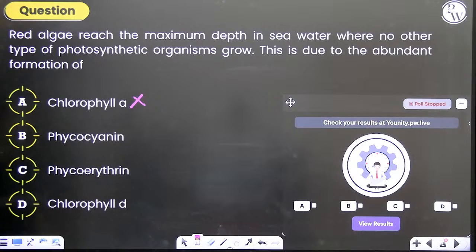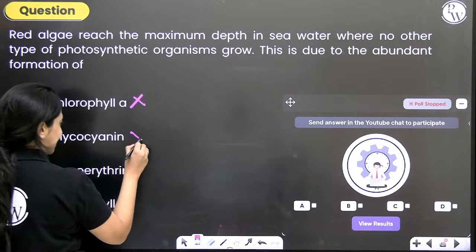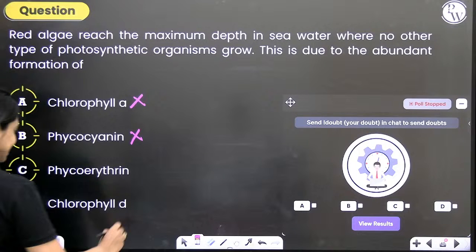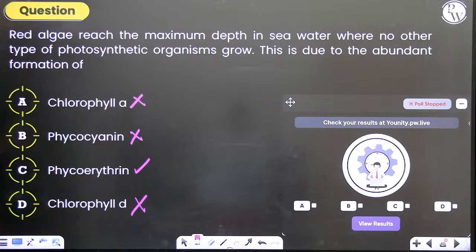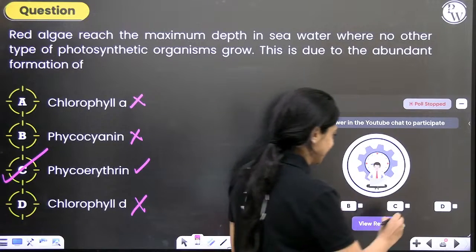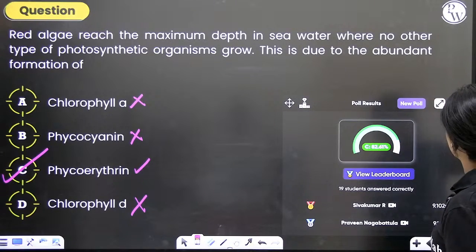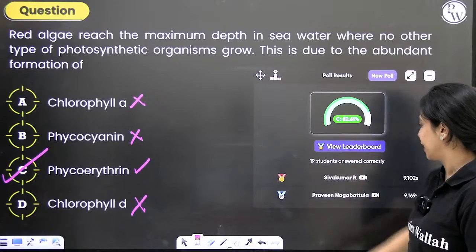Phycocyanin is a pigment found in cyanobacteria or blue-green algae. Phycoerythrin is what we find in red algae. Chlorophyll d is found in red algae, but that's not the reason. So the correct answer to this question is option C. About 83% of you have answered it correctly.